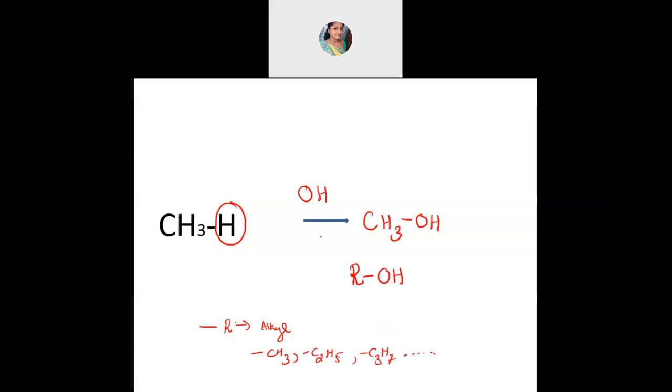Similarly, what you have studied in haloalkanes, there we replaced the hydrogen by halogen. If you do that with aliphatic, we name them haloalkanes. If you do that with aromatic, we name them haloarenes. Now here in the alcohol chapter, you replace that hydrogen by an OH group. In aliphatic, it is called alcohols. Just write the formula also. It's not given in your book, they have not given the general formula. I want you to write the general formula also, ROH.